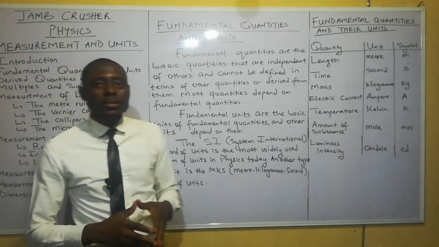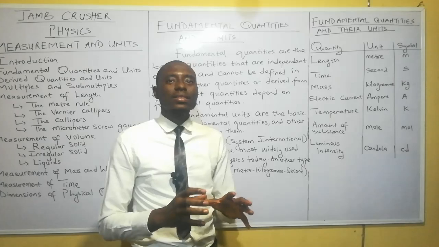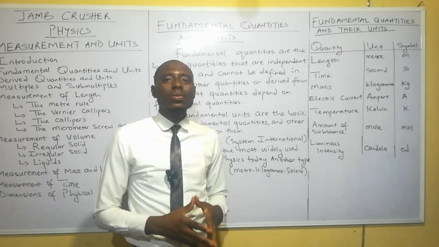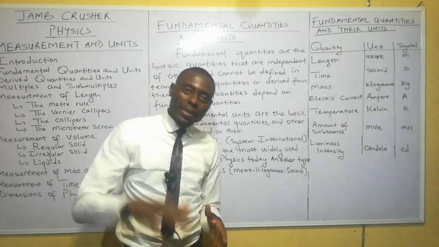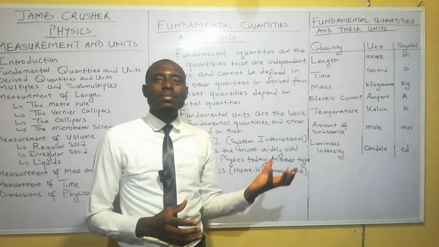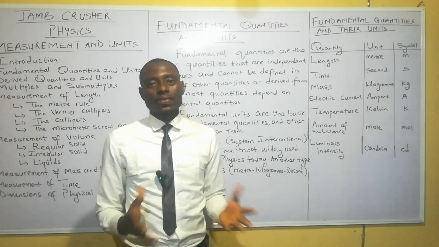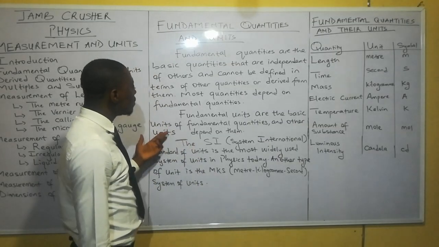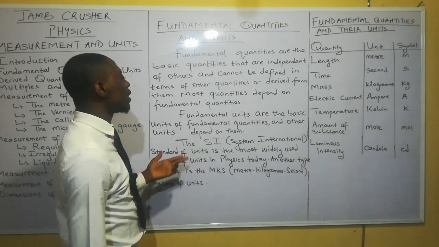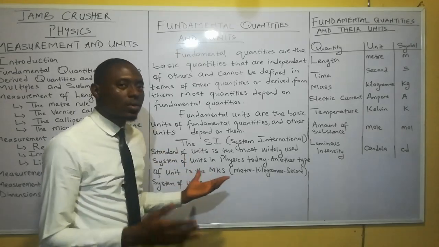You see, when we say something is fundamental, it means that it is basic. So fundamental quantities are those basic quantities that other quantities depend upon. That is, they are the basic standard quantities in physics. What are fundamental units? Fundamental units are the basic units of fundamental quantities, and other units depend on them.